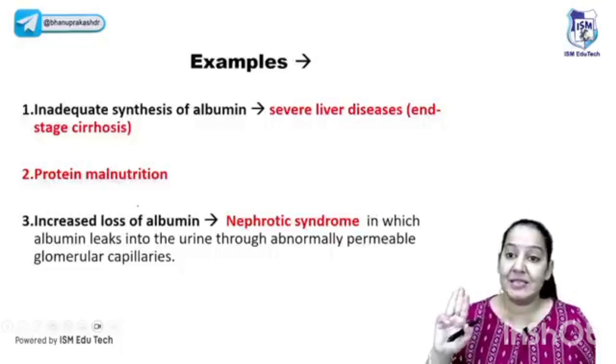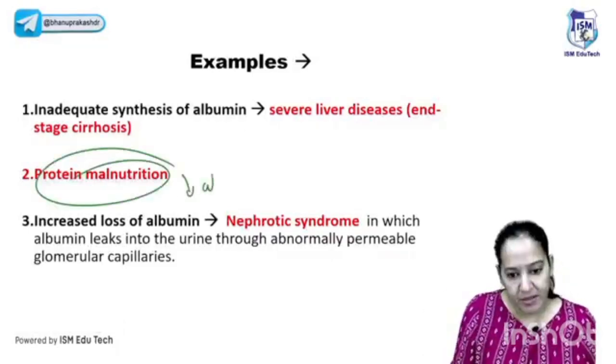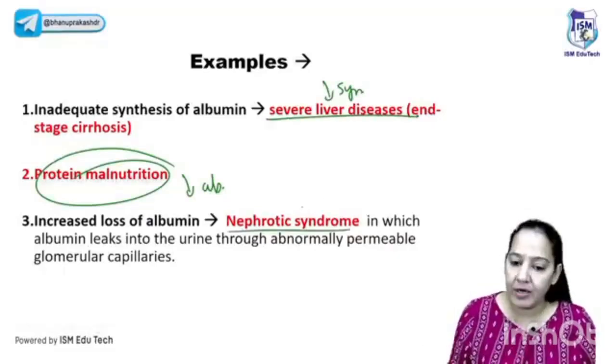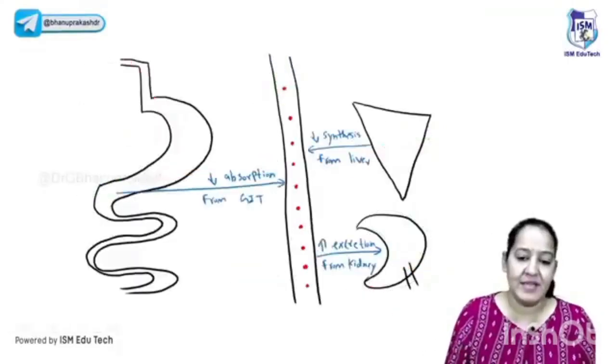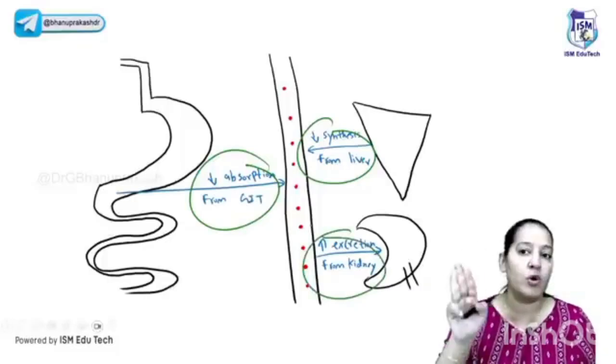So there are three reasons for decreased oncotic pressure or decreased protein. Number one, a problem in the intestine, decreased absorption, that is malabsorption. Then there is a problem in the synthesis, decreased synthesis, that is liver disease or cirrhosis, or increased excretion, a problem in the kidney, that is nephrotic syndrome. You got it? Everything is conceptual if you get it. So you can see decreased absorption, decreased synthesis, or increased excretion: the three causes of decreased oncotic pressure leading to edema.